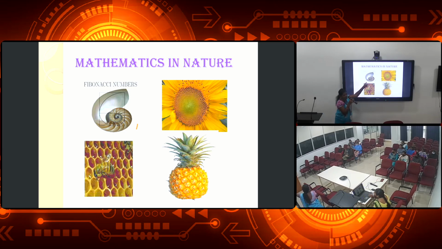Likewise, the shell arrangement is made. Similarly, the sunflower is also based on Fibonacci numbers. And here, the honey bee's structure is like a hexagon. Also pineapple structure is hexagon. Therefore, in nature also mathematics is present.